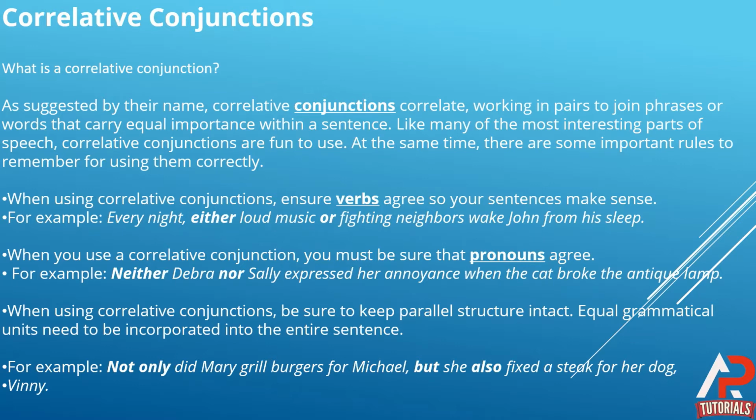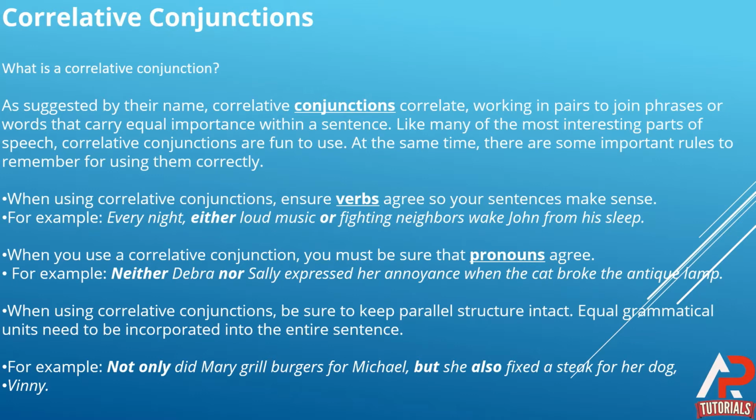Like many of the interesting parts of speech, correlative conjunctions are fun to use. That means in speech there are 9 parts of speech, and some of them are interesting to learn, fun to use and easy to use.